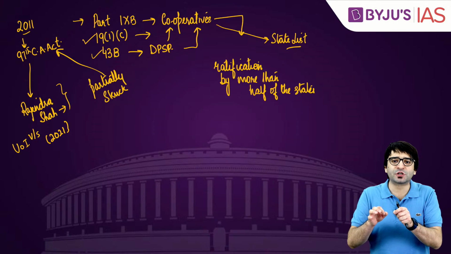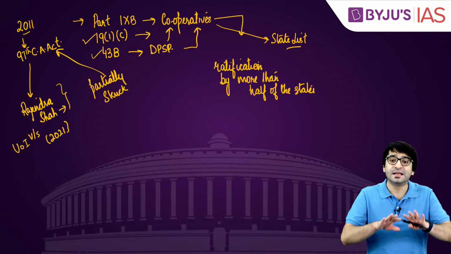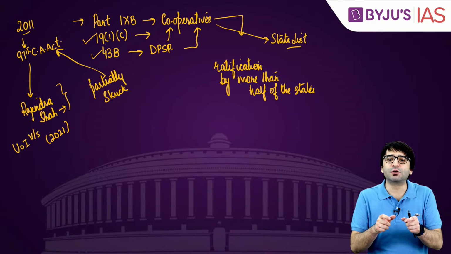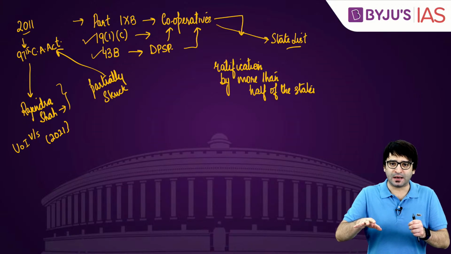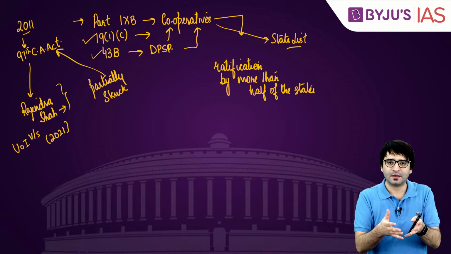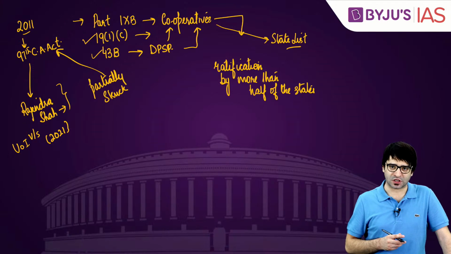And this constitutional amendment bill should be passed by both houses of the Indian Parliament separately. That means normally what happens when on a particular bill there is a deadlock. That means one house agrees with a bill, another house disagrees with a bill, rejects a bill, there is a deadlock. And to resolve that deadlock, we have a joint sitting of the two houses.